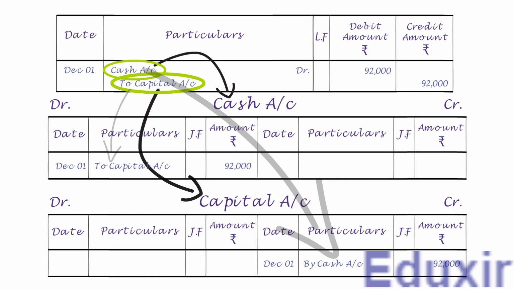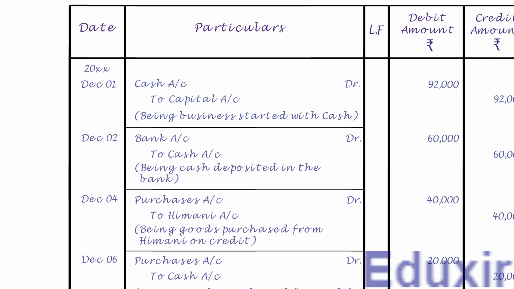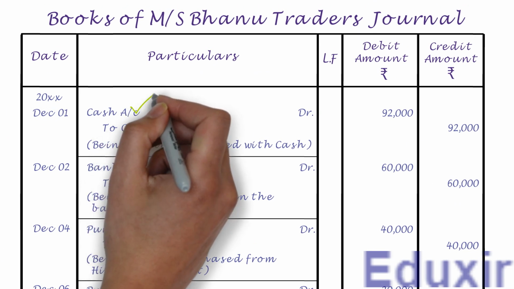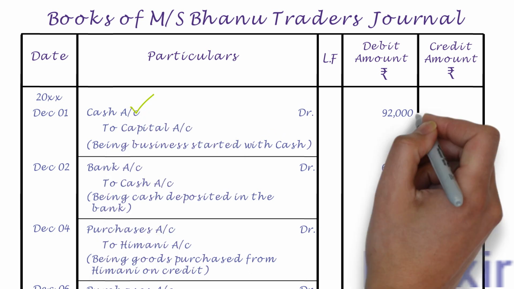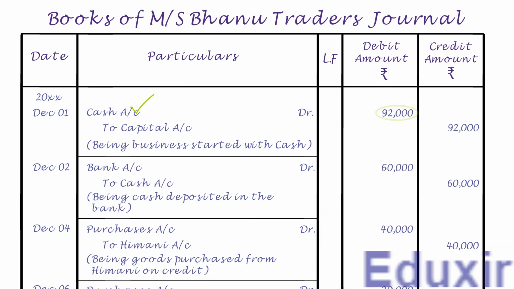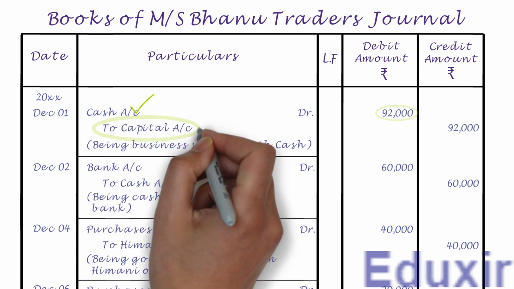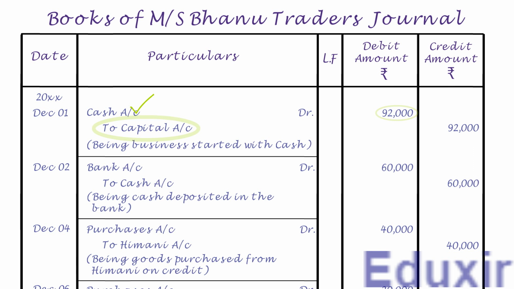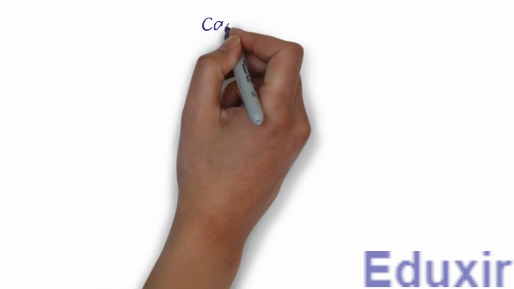Let us start with the first journal entry. As the name suggests, it needs to be posted on the debit side of the cash account, and the debit amount is 92,000 rupees. Note that the details that need to be posted into the particulars column is capital account. For posting this entry, we need to create a ledger account for cash, as it is not yet created. Let us first write the title as cash account.